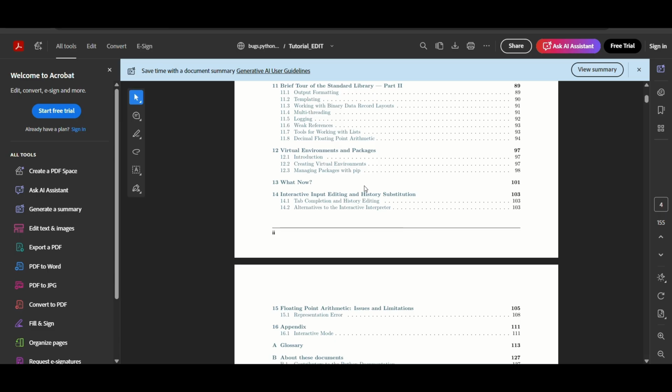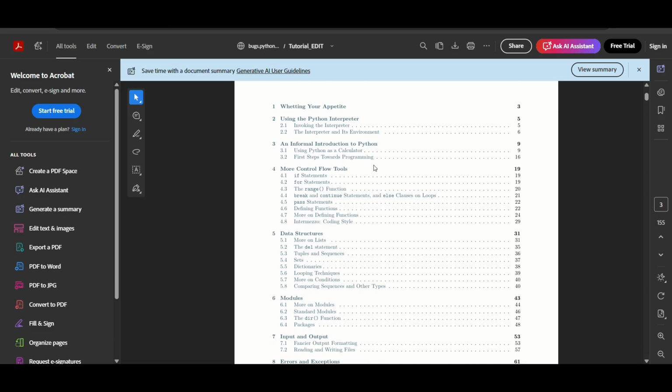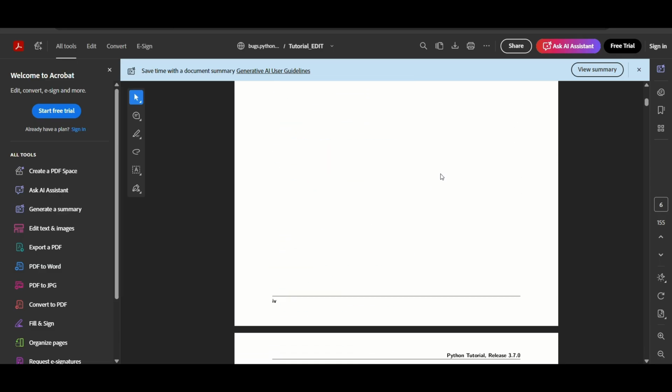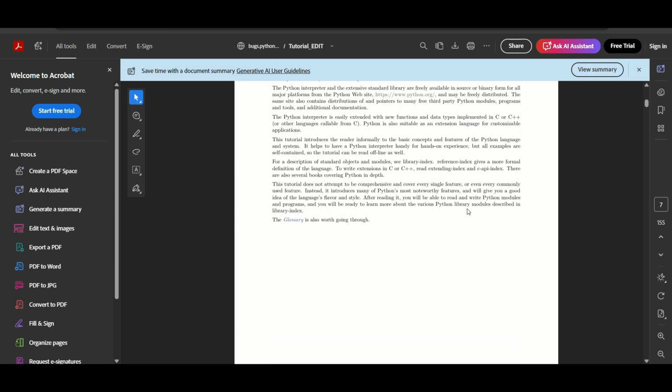Now let's say I ask you, tell me about the use of calculator in Python, and also tell me about if statements in Python. So what will you do? You will first search for where the calculator is. You find it on page number 9, so you visit page number 9 and find the content. Now you think, is this information sufficient? And you will say, no, it is not sufficient.